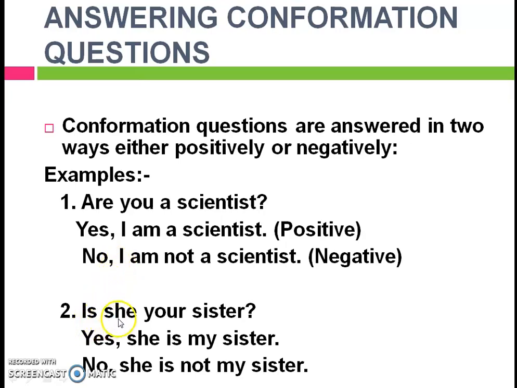Second example, is she your sister? Yes, she is my sister. No, she is not my sister. Again you can see is is singular present tense, and here you can see the subject she.